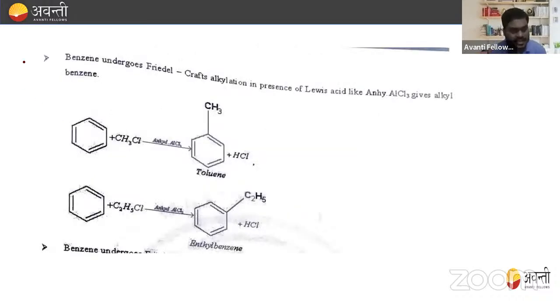Now, the next reaction is that benzene undergoes Friedel-Crafts alkylation in the presence of AlCl3 and gives alkyl benzene. If I take CH3Cl, then the formation of toluene takes place. If I take C2H5Cl, then the formation of ethyl benzene takes place. So this is the Friedel-Crafts reaction. In this, which one acts as the electrophile? In this, CH3+ acts as the electrophile. In this, CH3CH2+ acts as the electrophile.